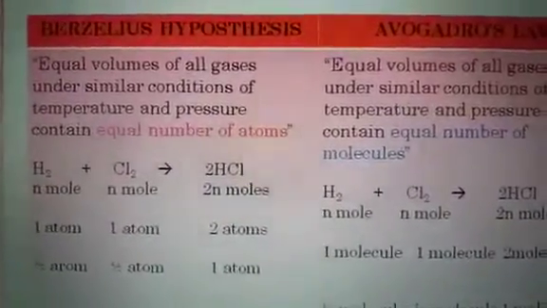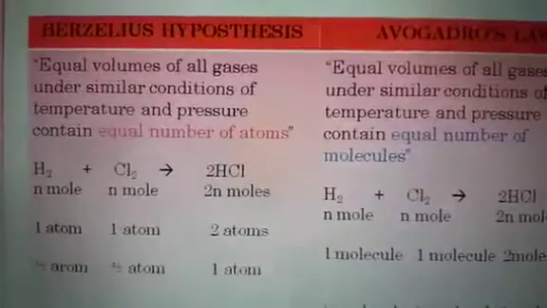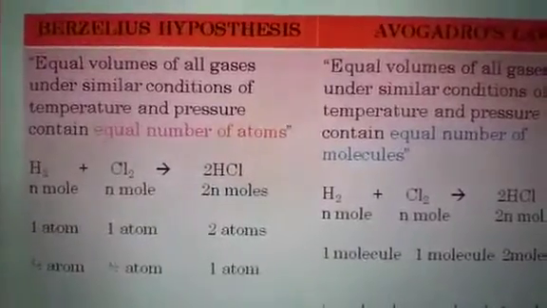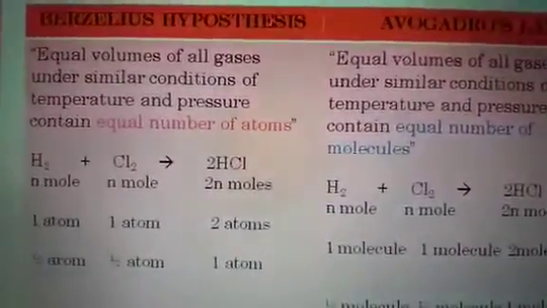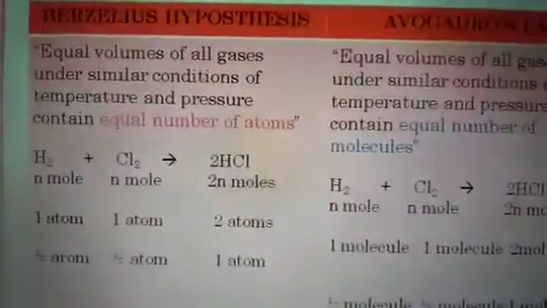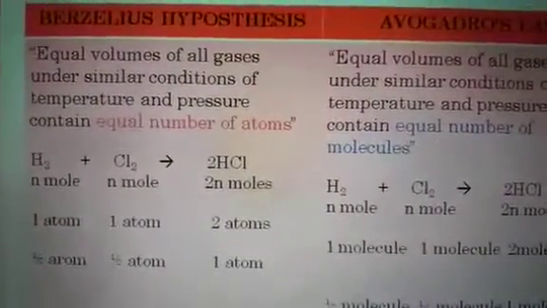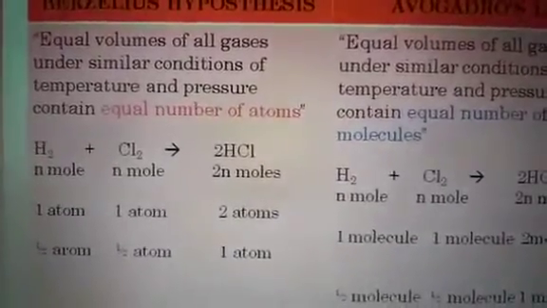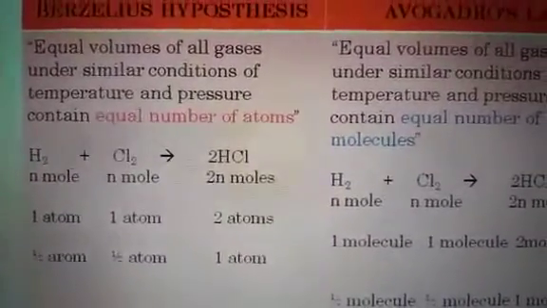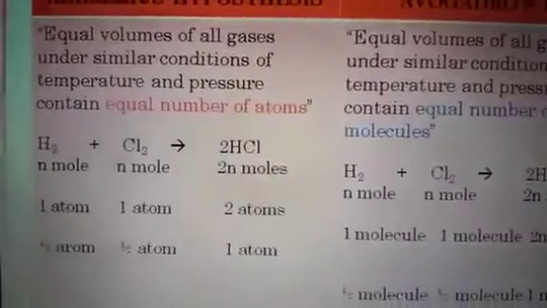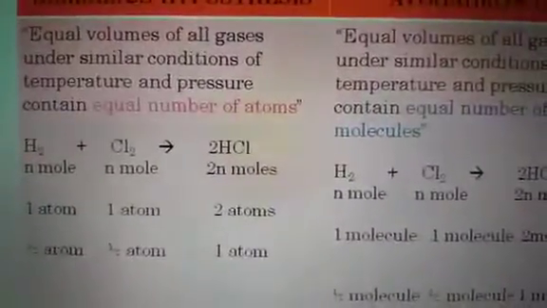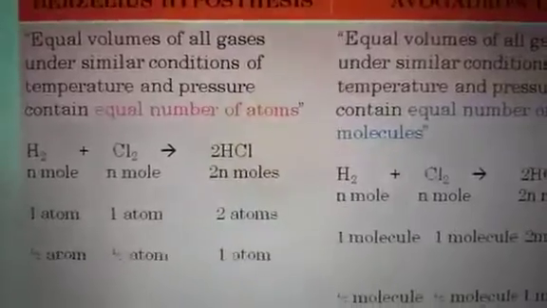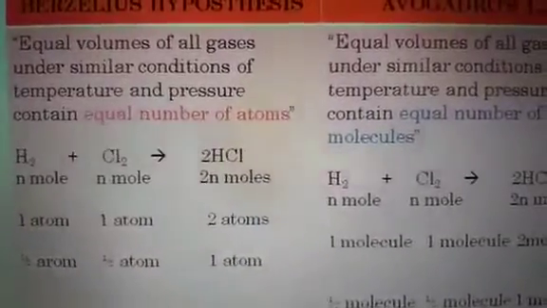If you take it in atoms, because Berzelius hypothesis is based on atoms, so consider it in atoms. 1 atom of hydrogen and 1 atom of chlorine give 2 atoms of HCl. If you consider it in the form of 1 atom of HCl, it means half atom of hydrogen reacts with half atom of chlorine and gives 1 atom of HCl.